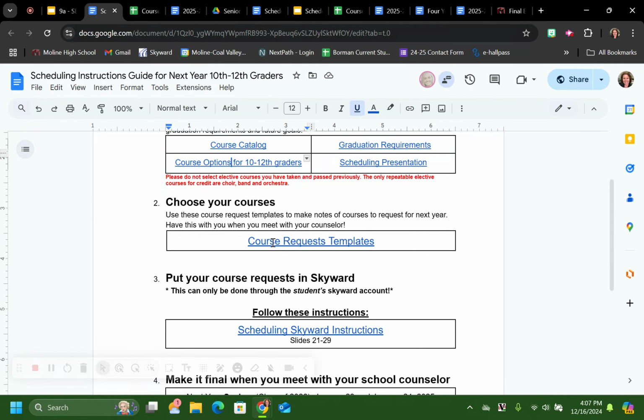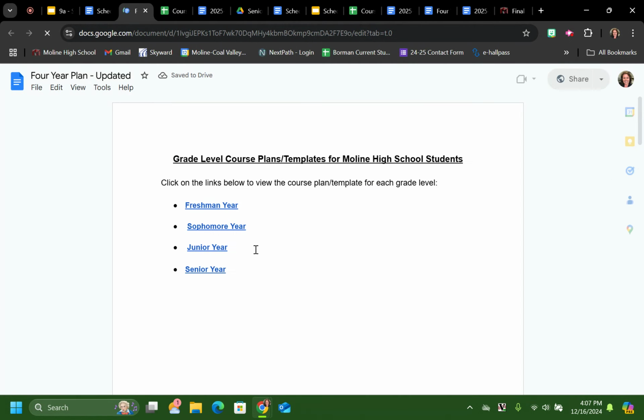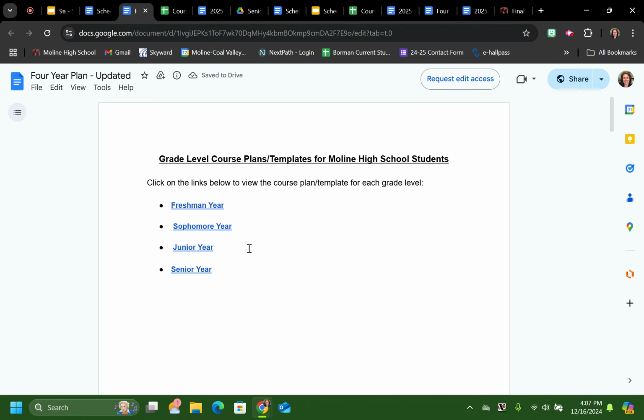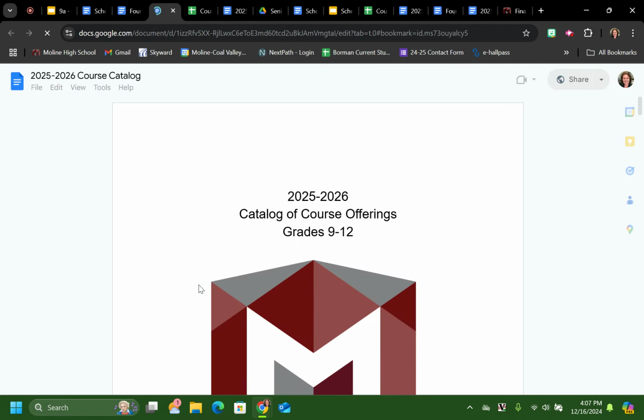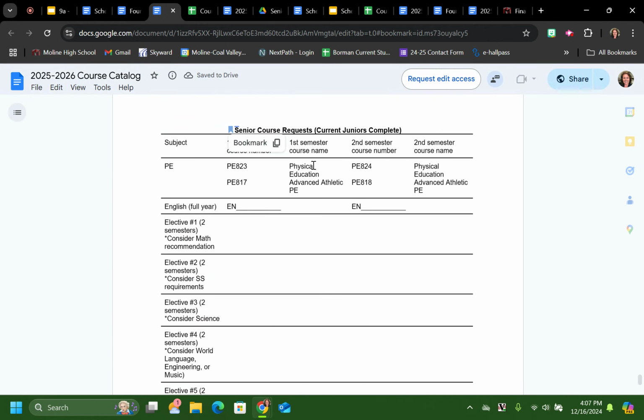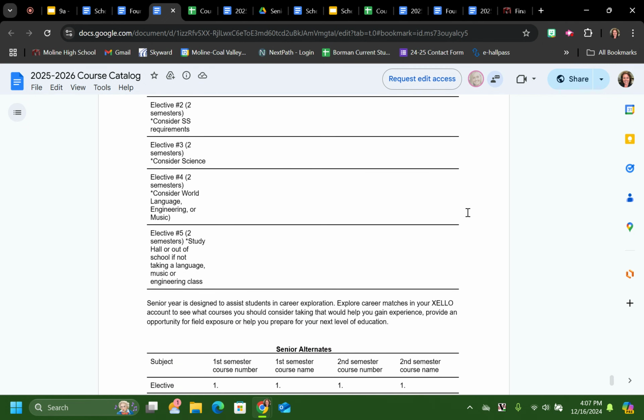Course request templates. This gives you a link to go to the course request template to give you an outline of what you need to do to look up the courses and how many courses you have to do. It's within the course catalog, these templates are. So this link takes you to the bookmark of the senior course request template. So current juniors complete this. This is the paper.